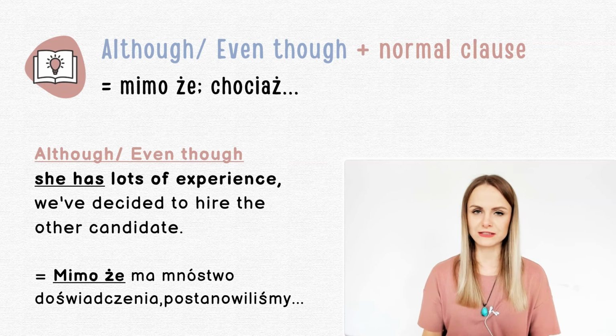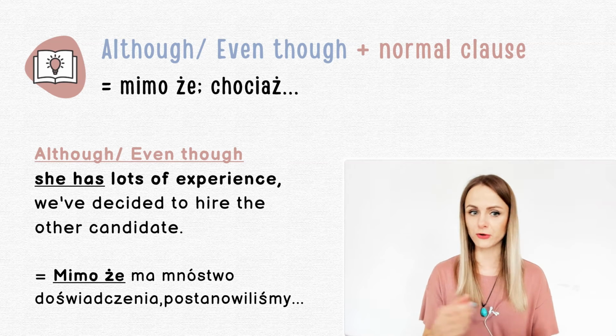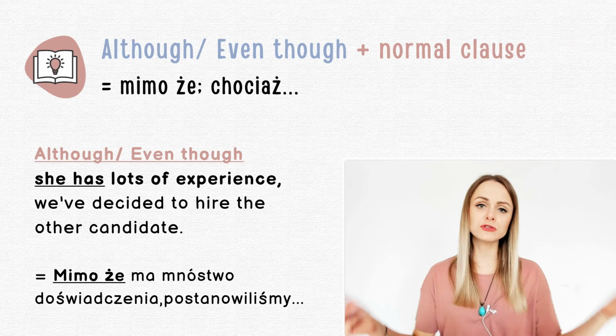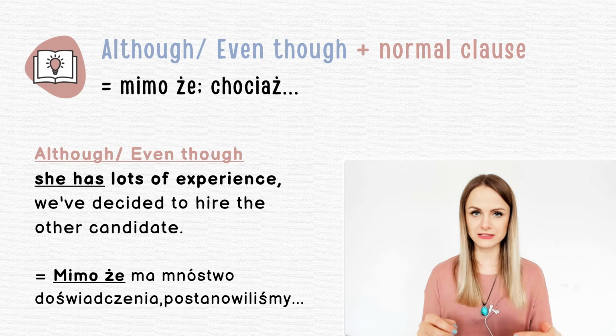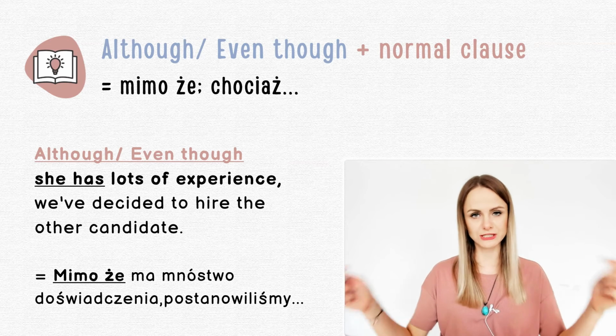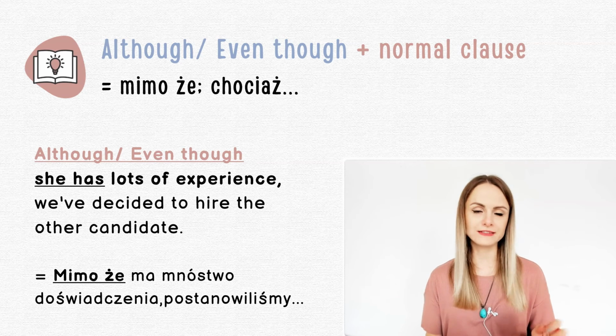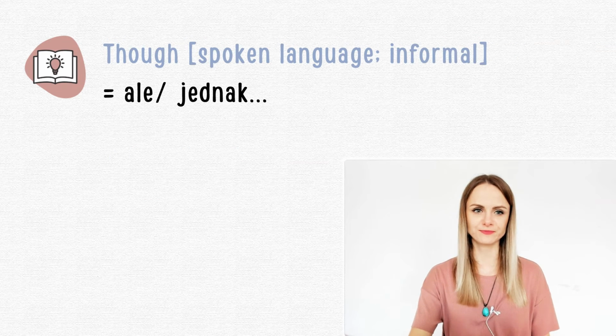So I suppose this one is quite easy. You just have a normal sentence after although or even though. Of course, you can also put it in the middle of a sentence. So you could really say, we've decided to hire the other candidate, although she has lots of experience. Okay, so it can also be put in the middle of a sentence. And now we have one more phrase structure, I suppose, which is used in this informal spoken language. Let's have a look at it.